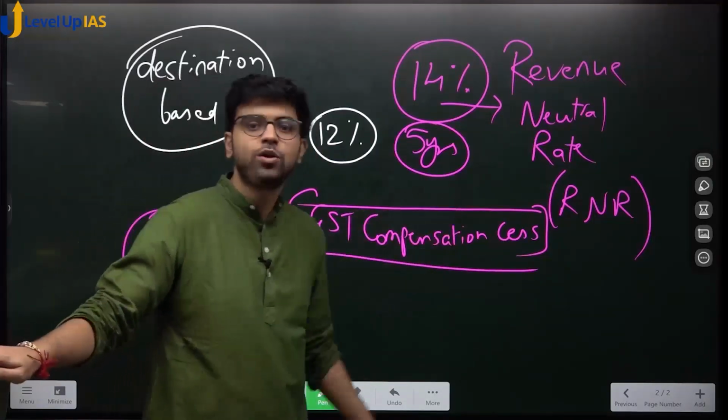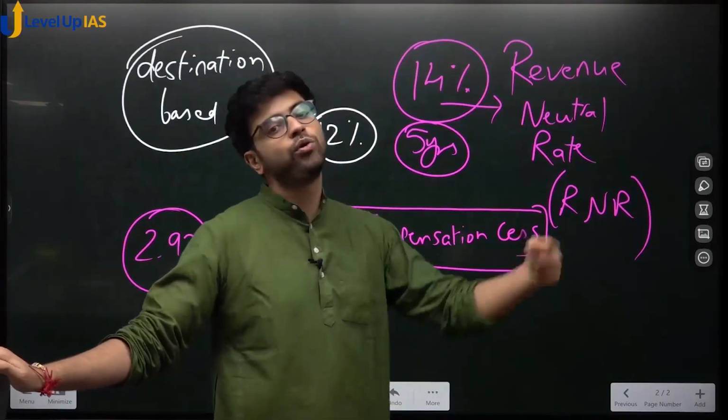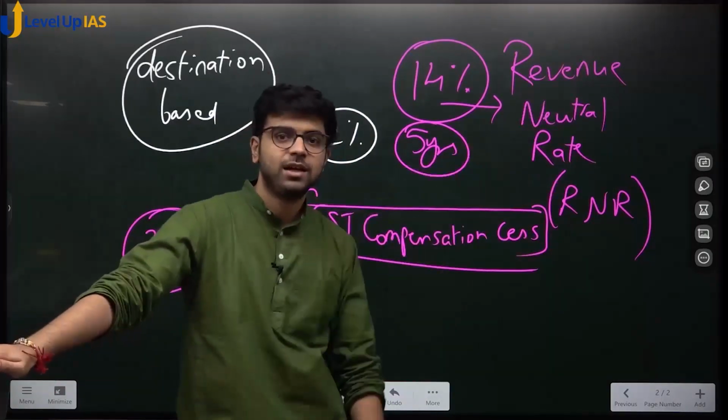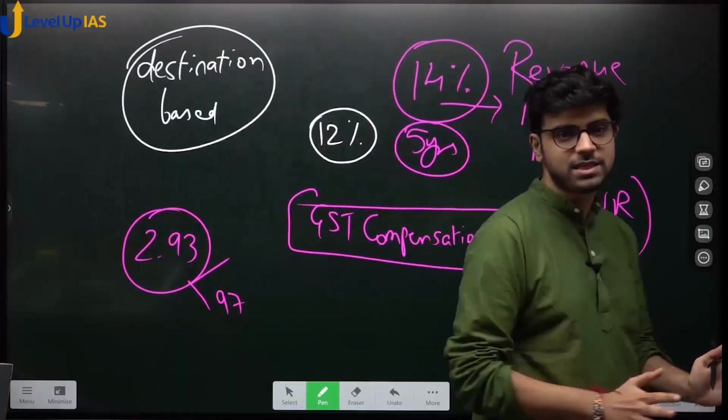So this was supposed to end in 2022. Now if it is extended by 5 more years, it will go to 2027. Do you agree with this? Do you understand the GST compensation cess issue? Okay?